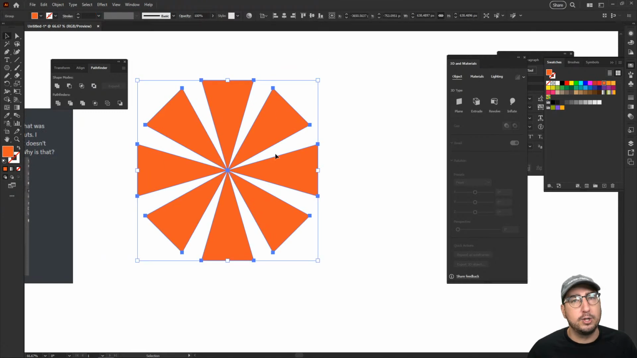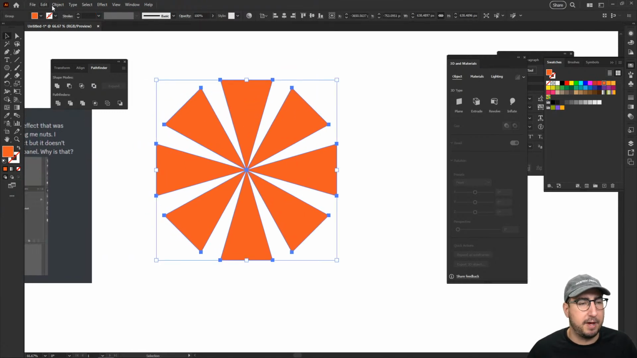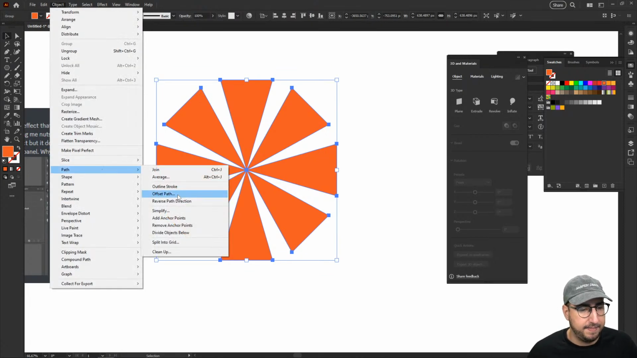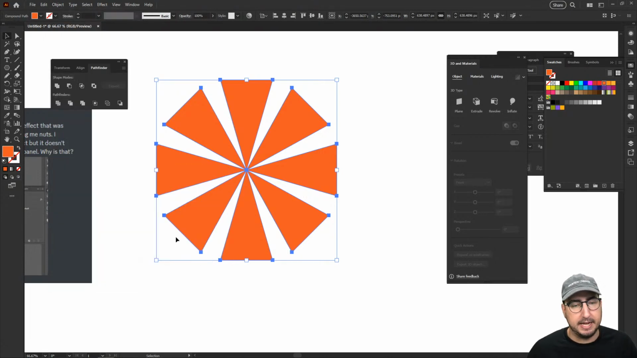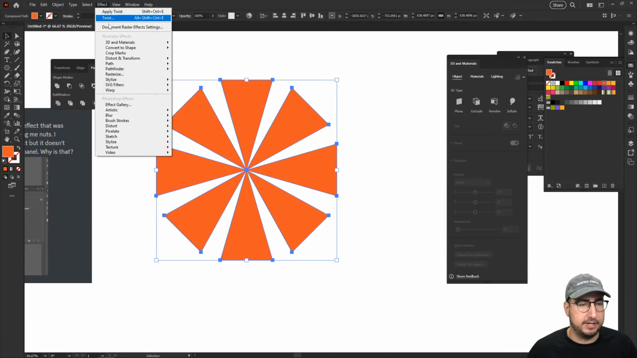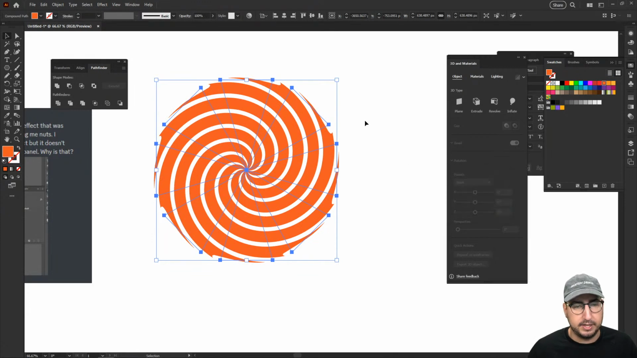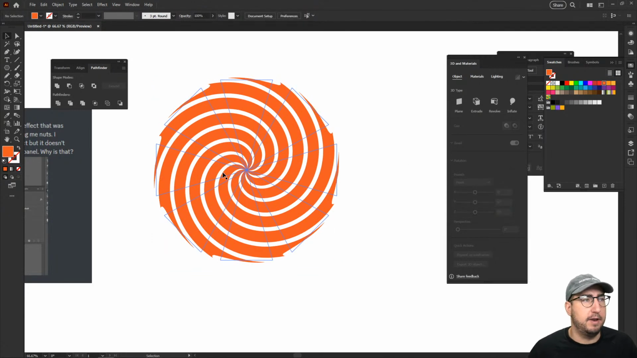I selected all of these shapes and I needed it to be a compound path. So with all of your triangles selected, you can go to Object, Path, and then Object, Compound Path down here, and then Make. With this selected, now we can go back to distort and transform and go to Twist. It just needed to be one piece so that we could create that twist using one path.